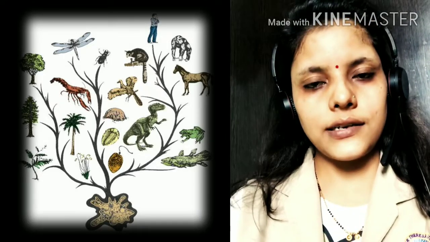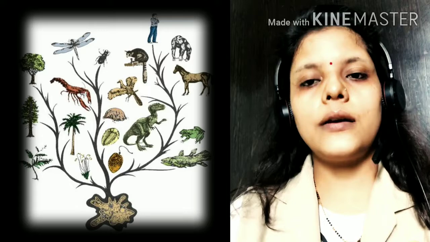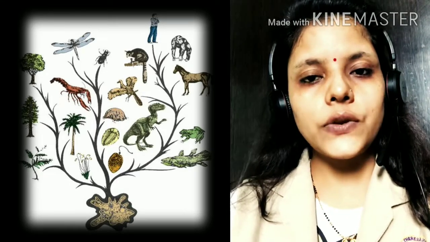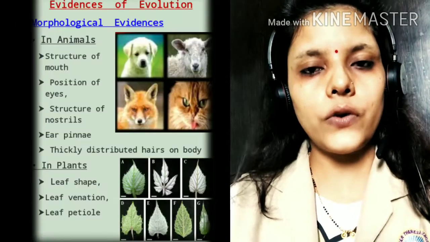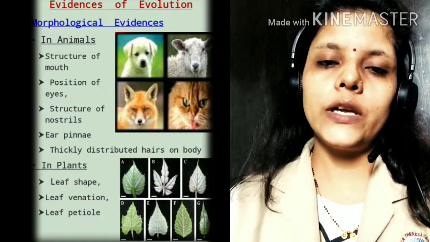Our next point is evidences of evolution. So how can we know that these changes are because of evolution? Here we will see some proof of evolution. Evidences of evolution means proof of evolution.